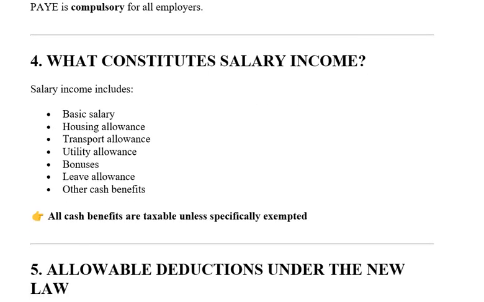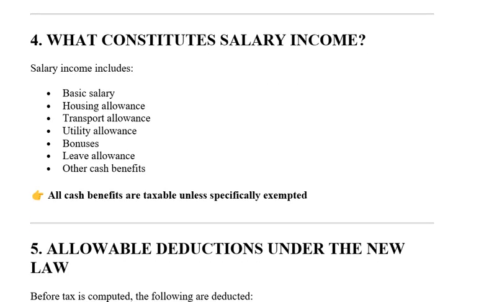So what are the constituents of your salaries? What are the things that make up your salary? Your basic salary, housing allowance, all of these, they used to be divided before. Now all of them put together are your salary. So just say your gross, as it were: every money that you are receiving as an employee, every kobo that they are paying to you. All of them are cash benefits to you, and they are taxable except otherwise exempted, and they did not give us any exemption as it were. So all of these put together become your gross.